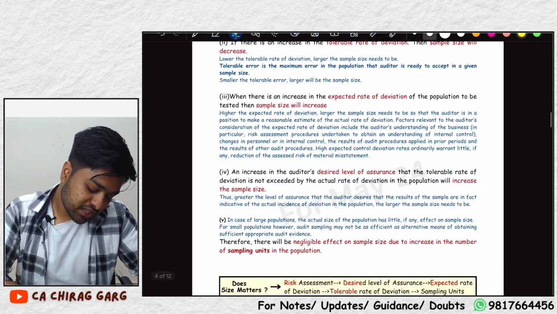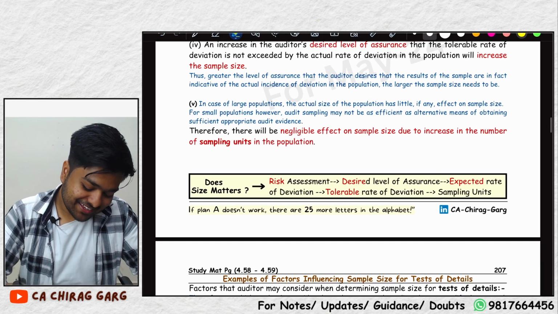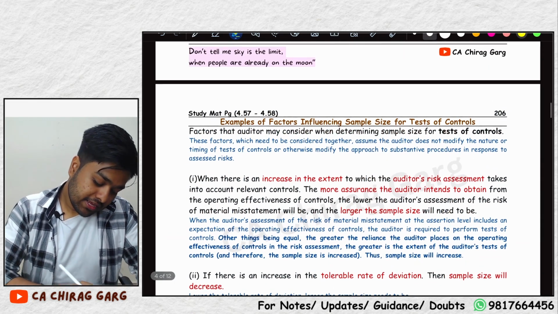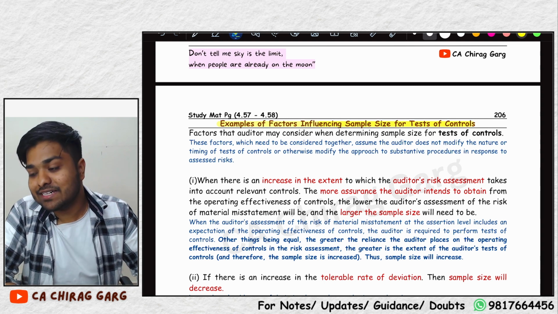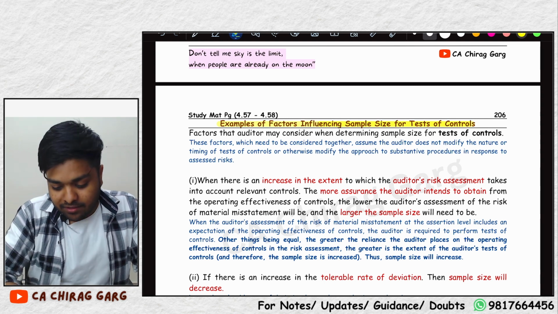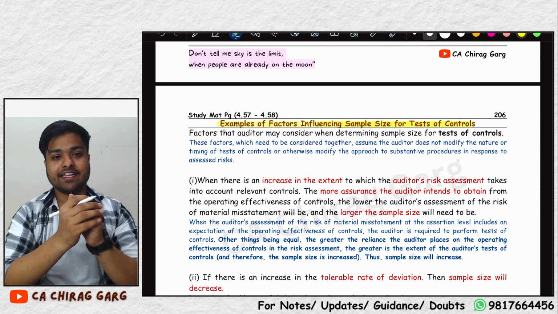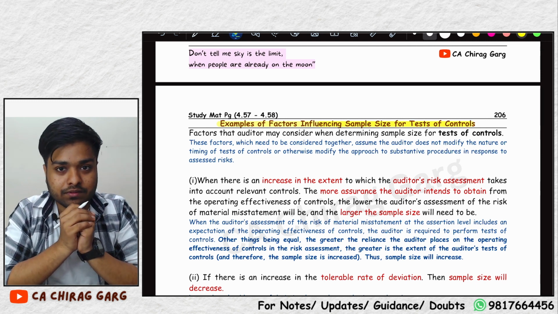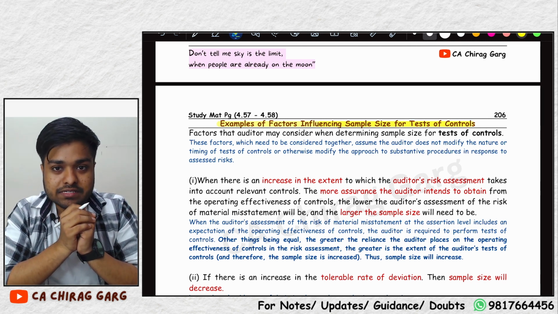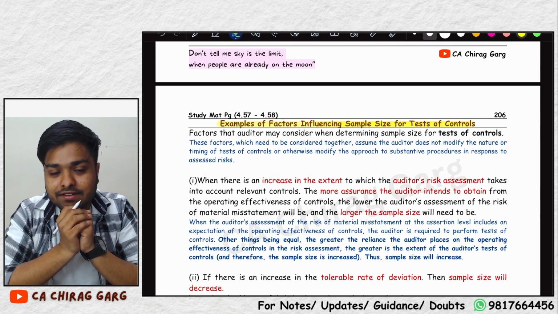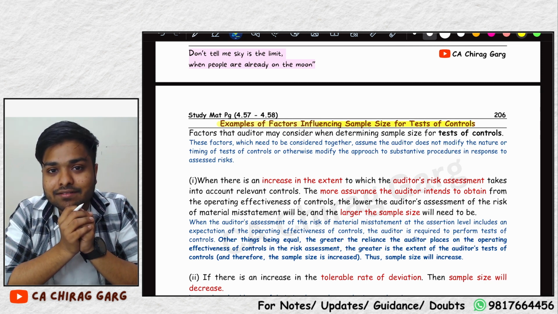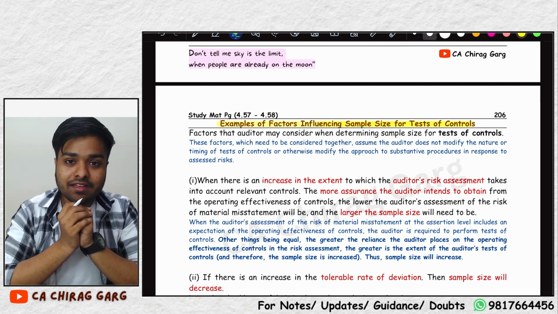Now let us move on to some interesting topic. Examples of factors influencing sample size for test of controls and test of details. There is one question that every boy wants to know, in India especially. Sir, does size matter? Sir, what are you saying? Hey, I am talking about sample size. Does size matter? Yes sir, sample size matters.